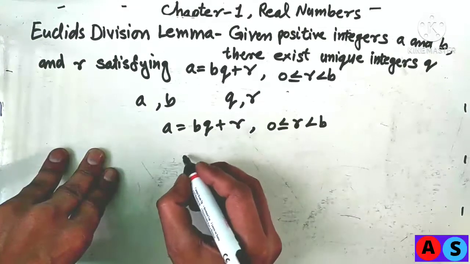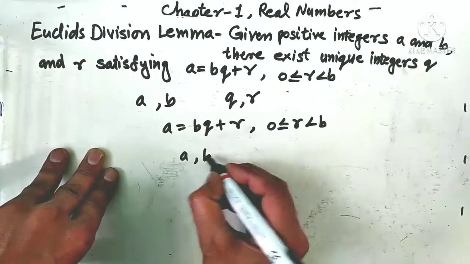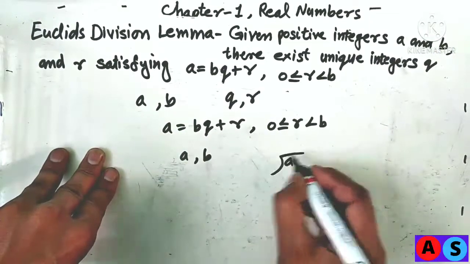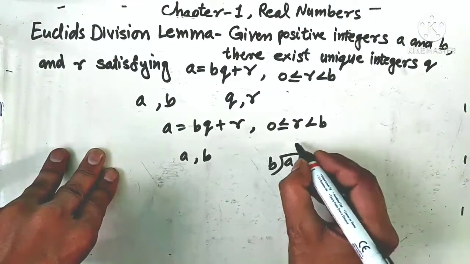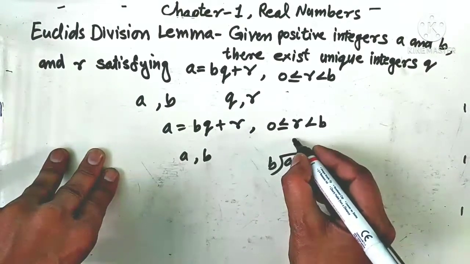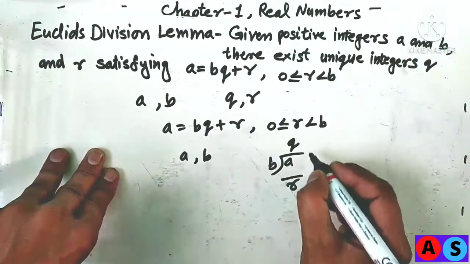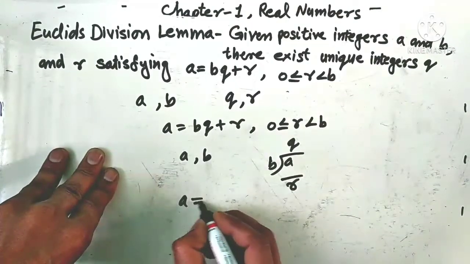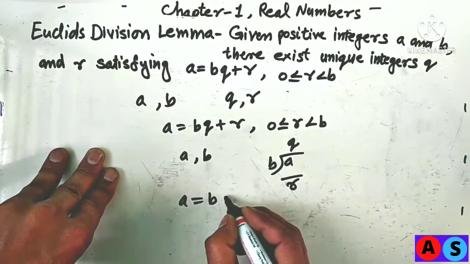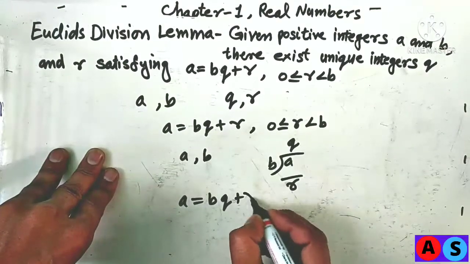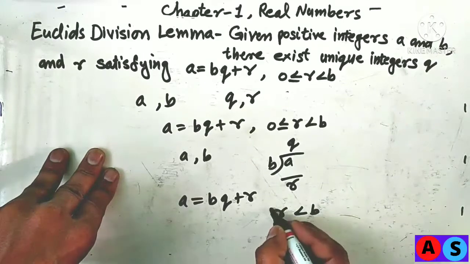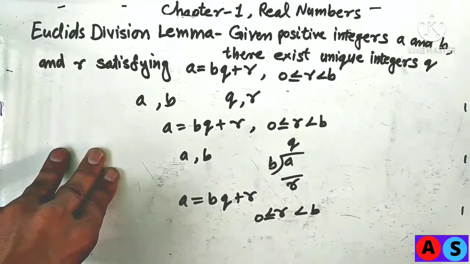Simply in other words, suppose we have two integers a and b, then on division of a by b, we can find two integers q and r, meaning quotient q and remainder r, such that we can represent a is equal to divisor into quotient plus remainder, where the value of r will be less than the divisor but greater than or equal to 0.